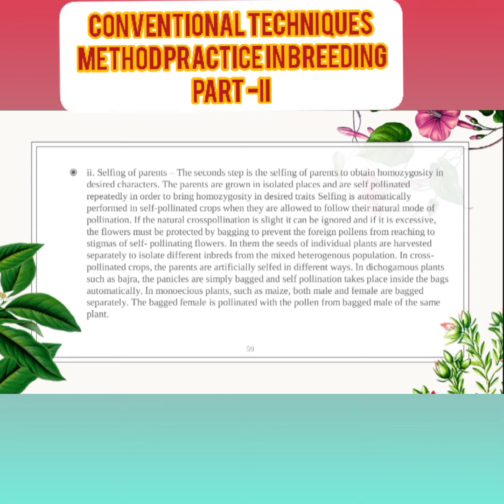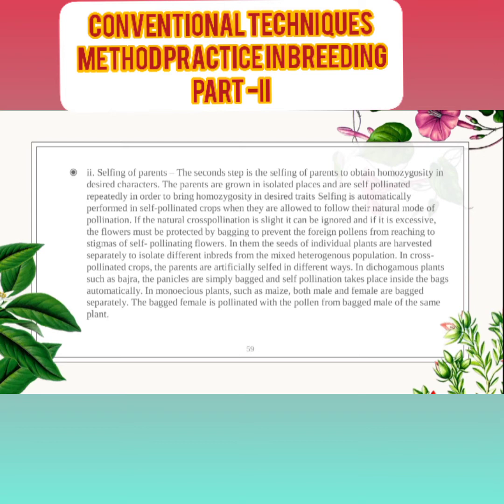The second step is selfing of the parents to obtain homozygosity in a desired character. The parents are grown in isolated places and are self-pollinated repeatedly in order to bring about homozygosity of the desired traits. Selfing is automatically performed in a self-pollinated crop when it is allowed to follow its natural mode of pollination.